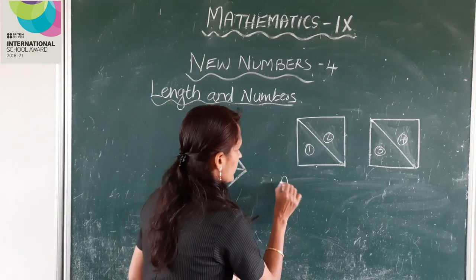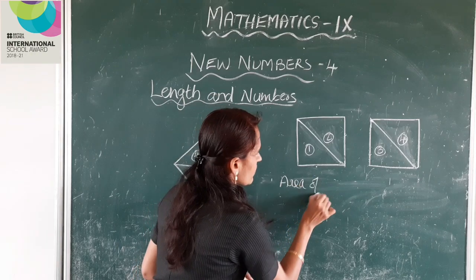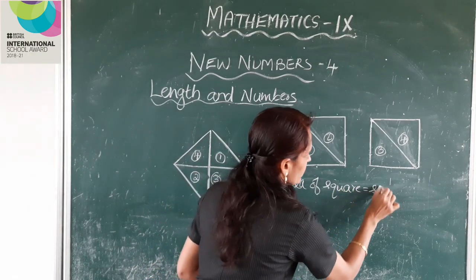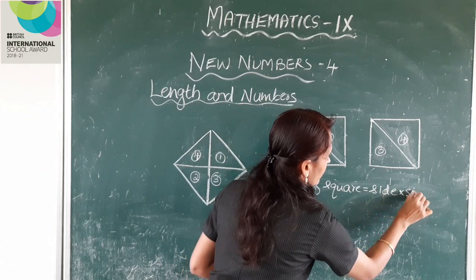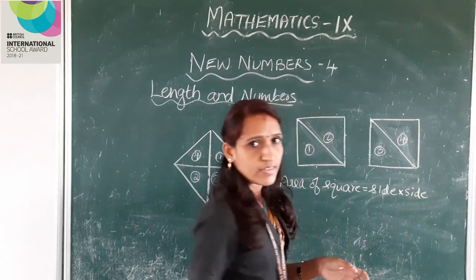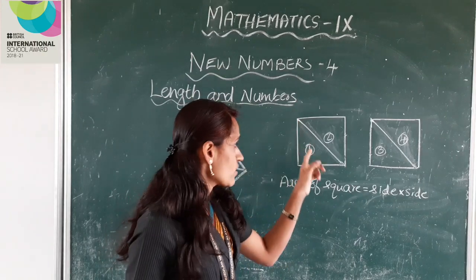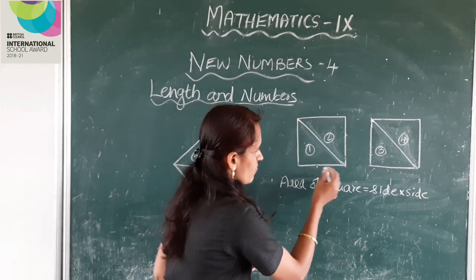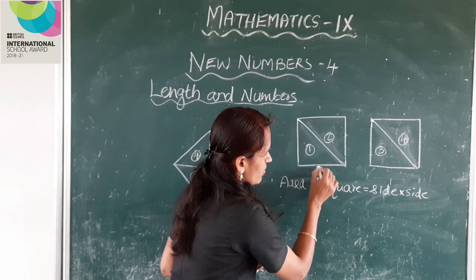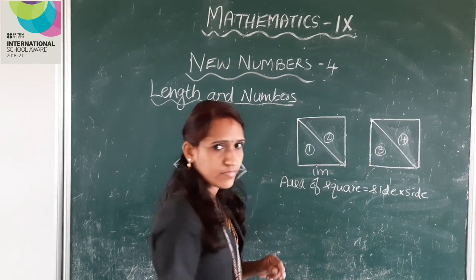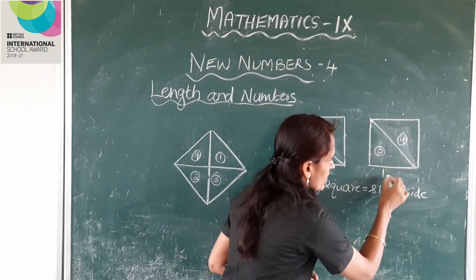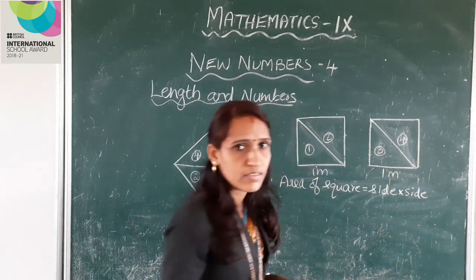Area of a square is equal to side into side. Here, look at this small square. One side is 1 meter, and this square also has one side 1 meter.